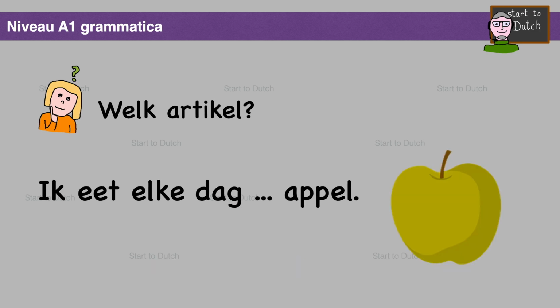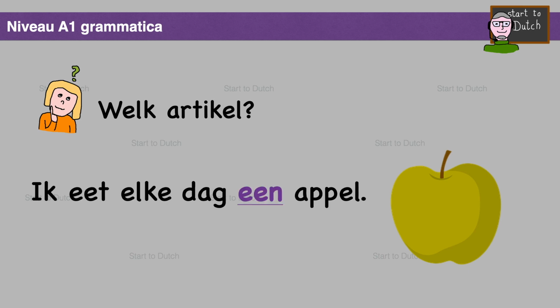Ik eet elke dag appel. Welk artikel? Which article? Ik eet elke dag een appel. I eat an apple every day. This is generally about an apple, not specifically.